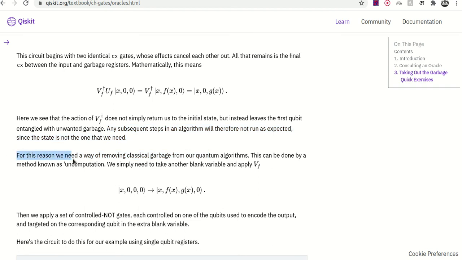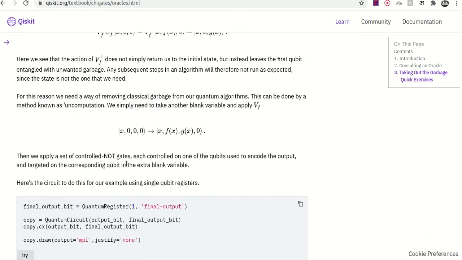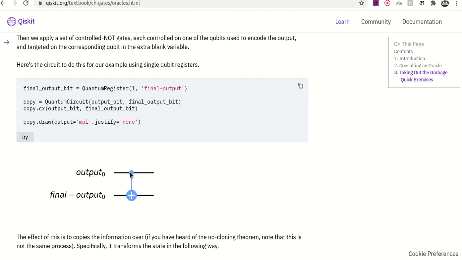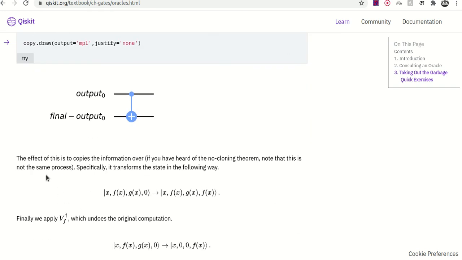For this reason, we need a way of removing classical garbage from our quantum algorithms, and this can be done by a method known as uncomputation. We simply need to take another blank variable and apply VF. Then we apply a set of controlled NOT gates, each controlled on one of the qubits used to indicate the output and targeted on the corresponding qubit in the extra blank variable. So we have created an extra blank variable. This is the output, and this is the controlled NOT and final output. The effect of this is to copy the information over.